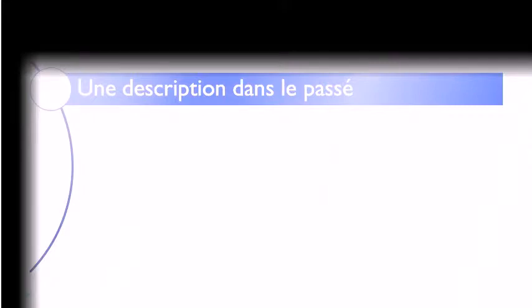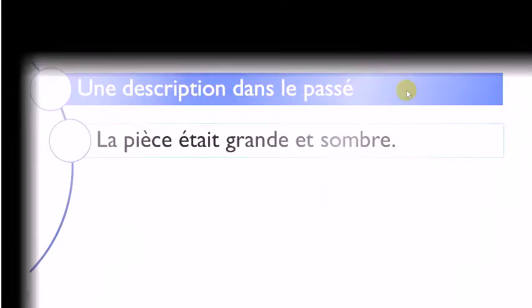The first situation when we will use l'imparfait will be if you want to describe something in the past, une description dans le passé. Like in this example here, la pièce, the room, était, so that's the verb here. The verb is to be, and it's the imparfait form, était, grande, big, et sombre, dark. So in that case, you want to describe the room, then you should use l'imparfait.